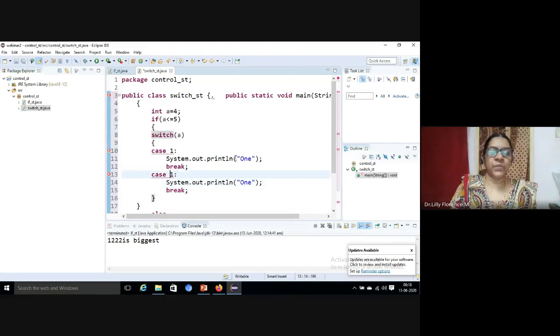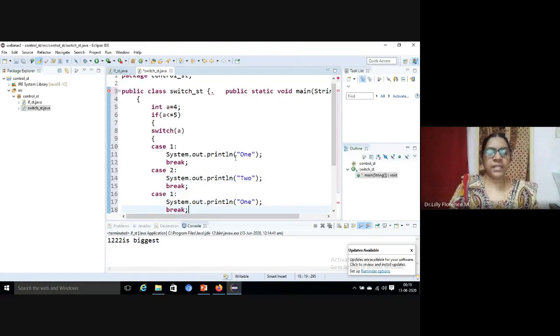For case 2, we can print this is 2. Next, case 3.